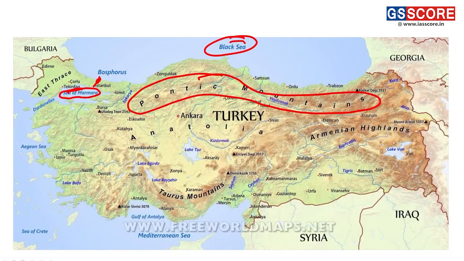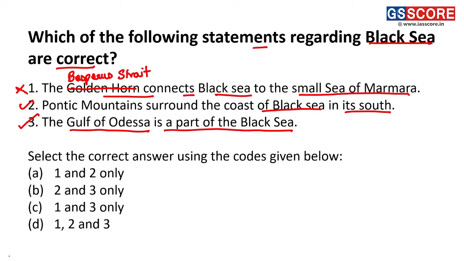In the diagram, in the European part, there is a sea called the Gulf of Odesa, which is a part of the Black Sea. Statements 2 and 3 are correct, so the answer is B, 2 and 3 only.